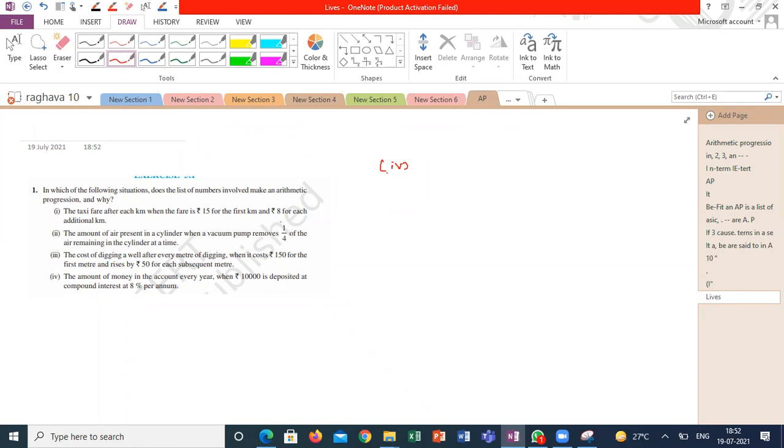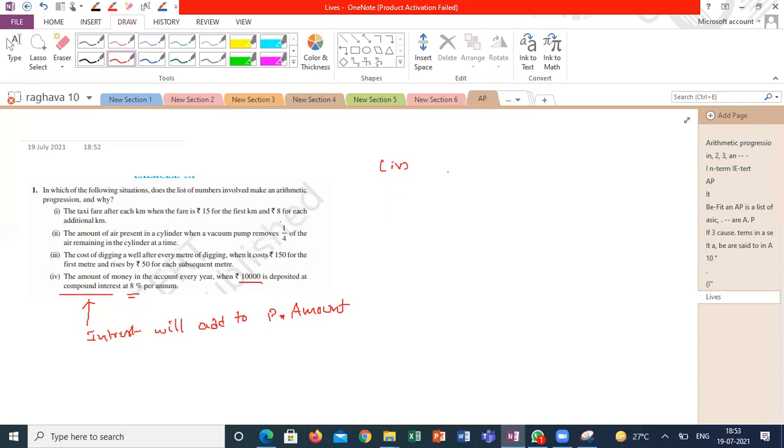Sir, because 8% isn't fixed. Correct. 8% is fixed, but your capital amount at the end of the year is not fixed because it is compound interest. The definition of the compound interest is interest will be added to principal amount. Correct.